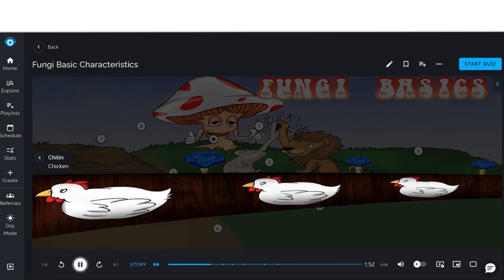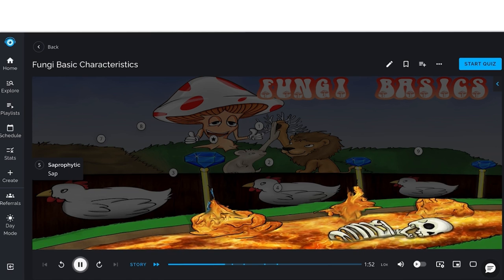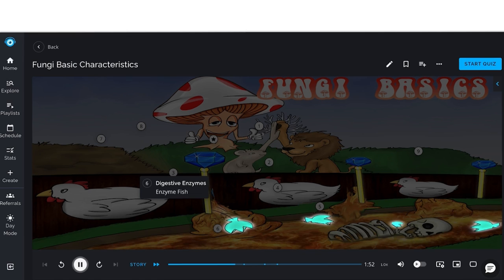Fungi have cell walls composed of chitin, depicted as the chicken, which maintain the integrity of the intracellular environment while protecting the cell from damage. These organisms are saprophytic, the sap, because they live off of dead or decomposing matter. They release digestive enzymes, illustrated as the enzyme fish, and later absorb the digested matter from their food source.